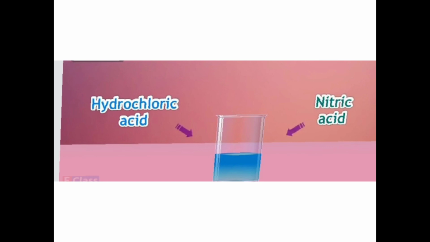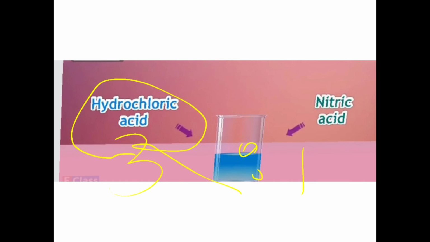You have to take a mixture of hydrochloric acid and nitric acid in the ratio 3:1. So when you take hydrochloric acid 3 parts and nitric acid 1 part, you are going to get aqua regia, which is able to dissolve gold also.